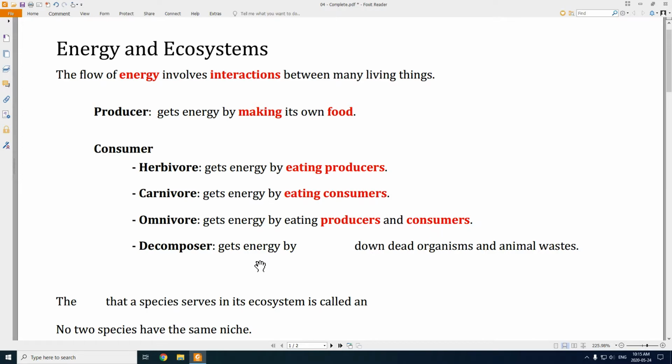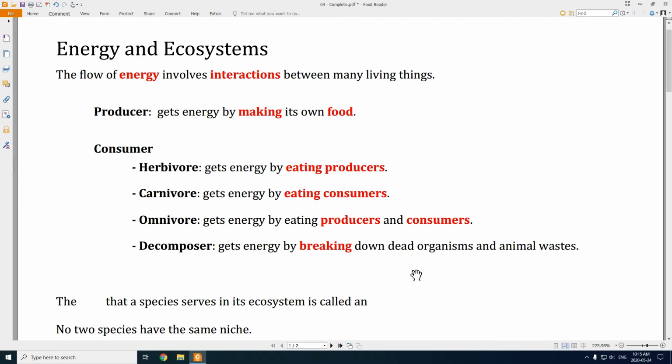And the last category is a decomposer. A decomposer gets its energy by breaking down dead organisms or animal waste. Examples of decomposers are things like worms and mushrooms. Right? When an animal dies, that energy doesn't just disappear. The decomposers will break that energy back down. They'll take that energy from breaking down the dead animal or from the animal's waste.